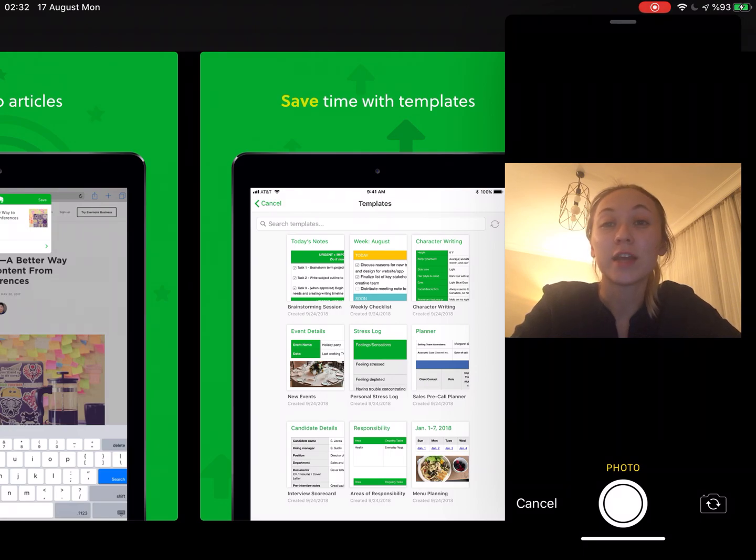You can create notes in a variety of formats, including text, sketches, photos, screenshots, and more. You can use the camera to effortlessly scan, digitize, and organize your paper documents, business cards, whiteboards, handwritten notes, and drawings.